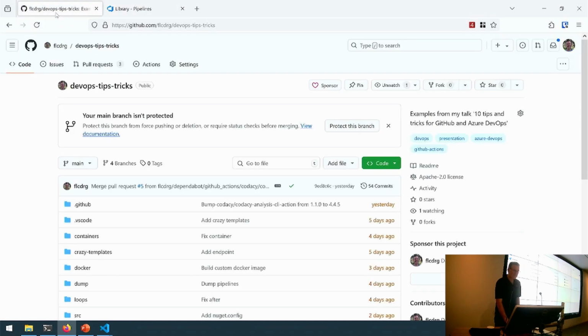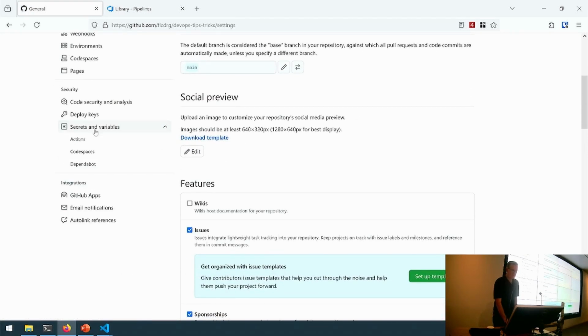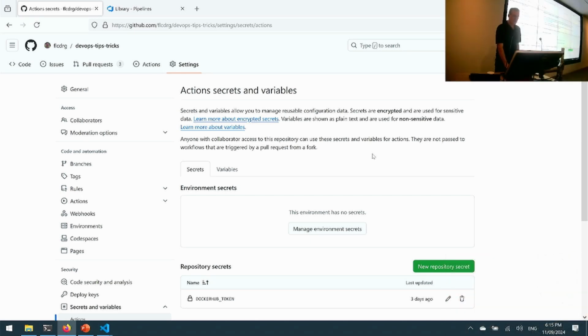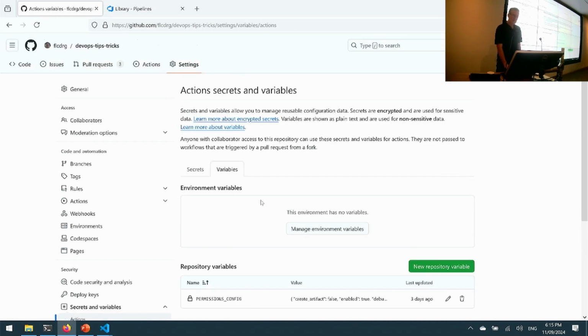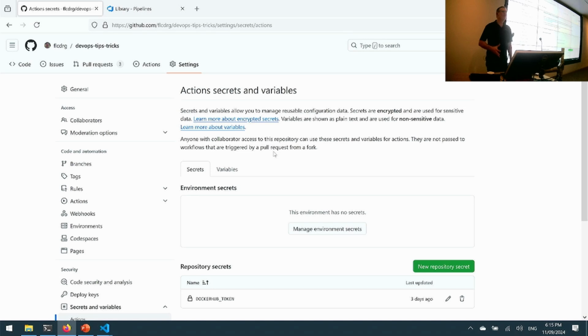Likewise for GitHub, we have the same kind of thing. Here's a GitHub repo, and we've got secrets and variables, and we can define those. We can define them within our GitHub Actions workflows, but also we can define them here. So again, defining secrets here makes sense. Sometimes we might define a variable here, which, as it describes, is basically setting up an environment variable. I do have one set up there for one of my demonstrations. But be cautious with them.